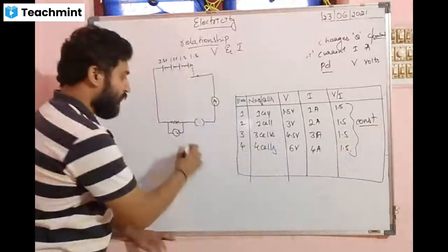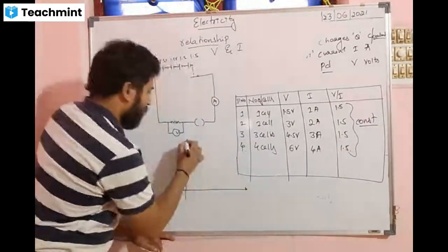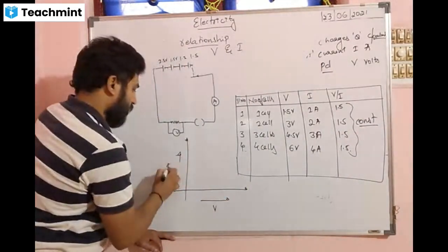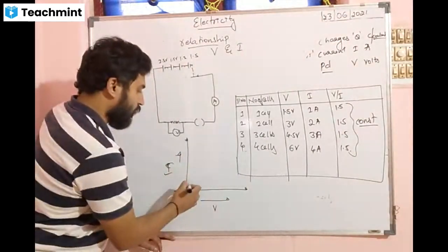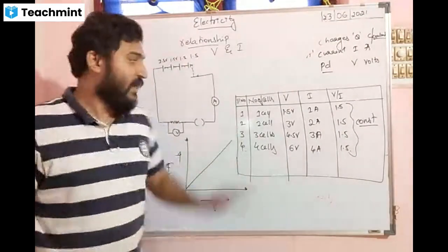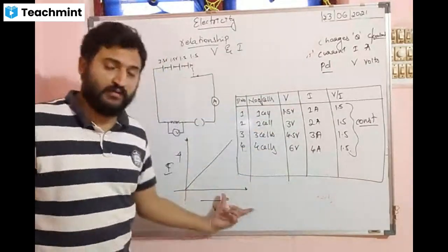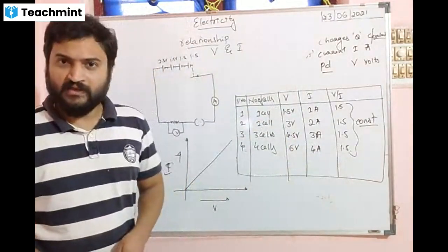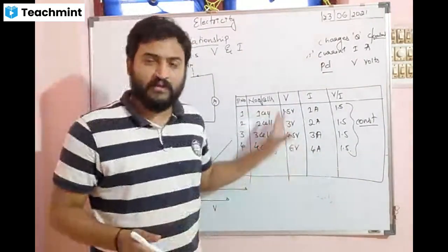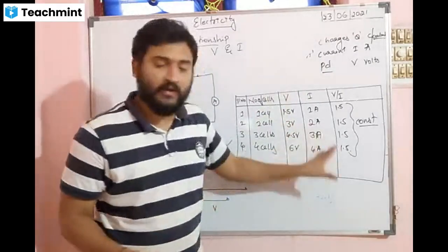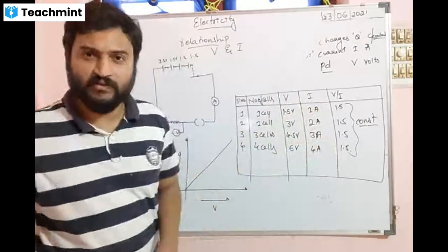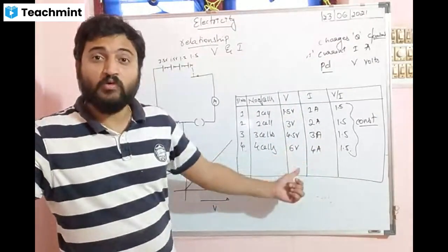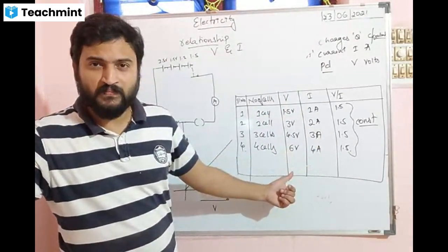These are constant. So if you draw the graph for this, current I, potential difference V, it shows a constant rise. As I am constantly raising the potential difference, the current is also rising constantly. Isn't it? If I am increasing the potential difference, what is happening to the current? It is increasing or decreasing? Increasing. So we can tell that both are directly proportional to each other.